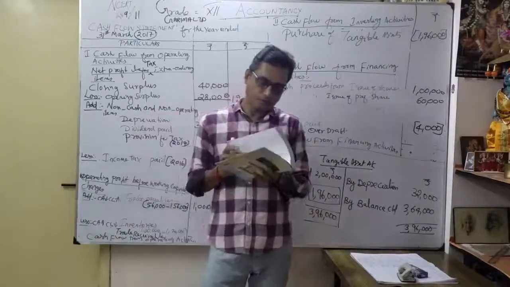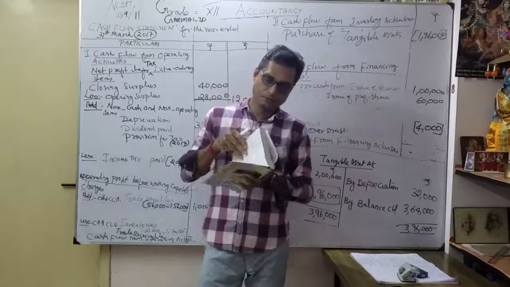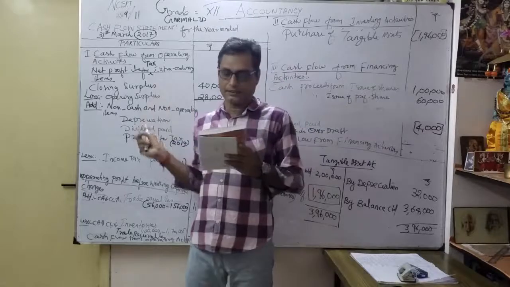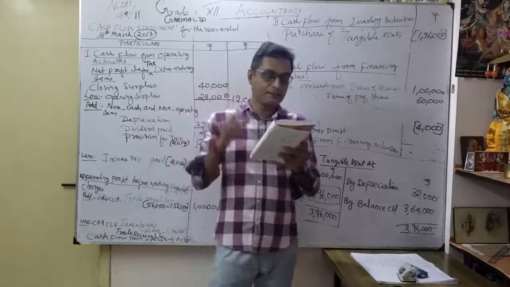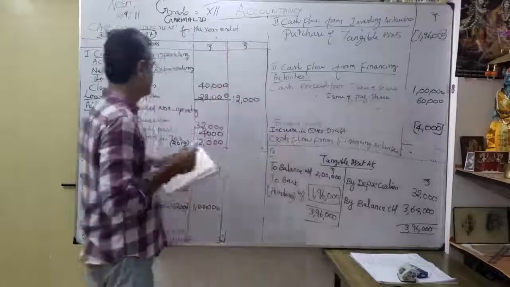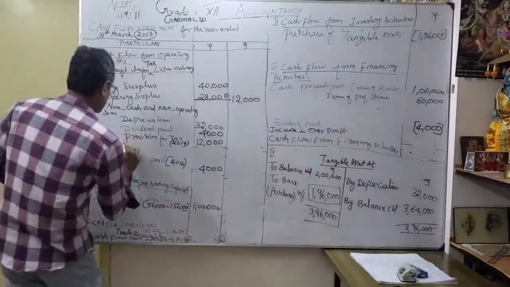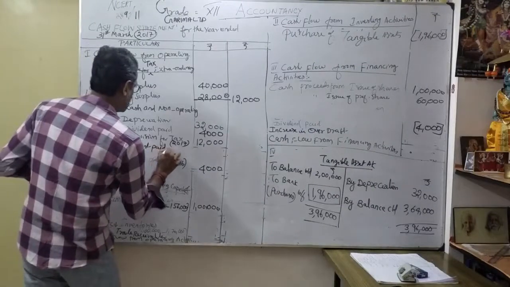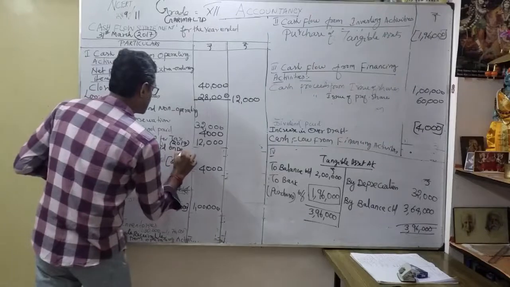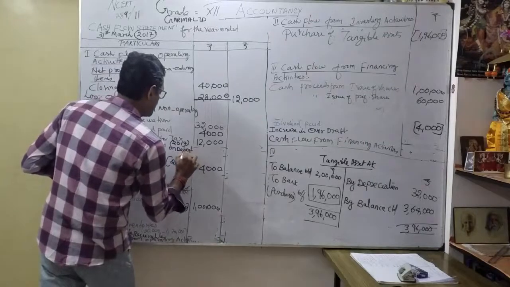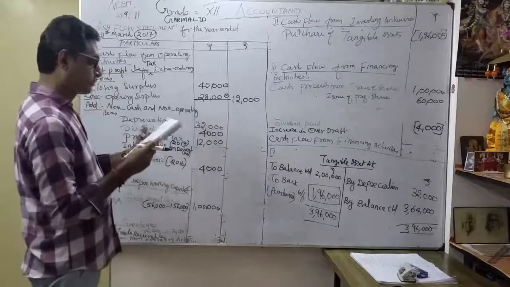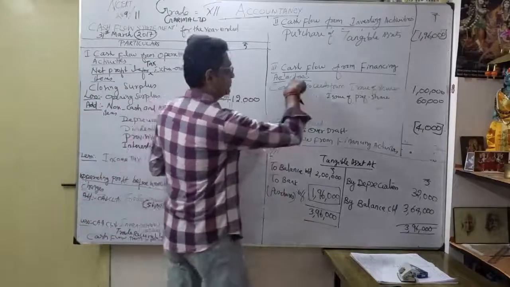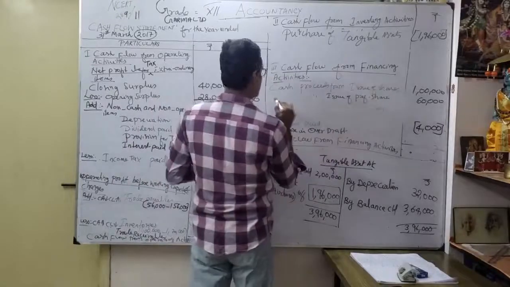Now let's move on to one more thing. Dividend we discussed. Then see the additional information: interest paid on debentures, 600. That also I'm going to show here. Interest paid on debentures. Correct? Debentures, how much? 600. So immediately our cash flow from financing activity is going to show what?